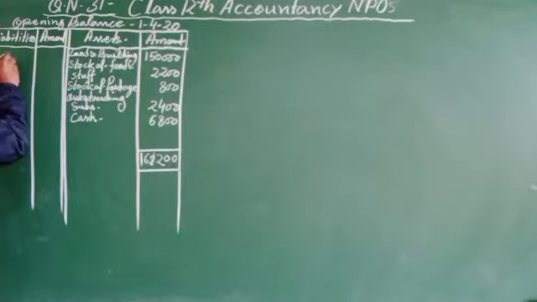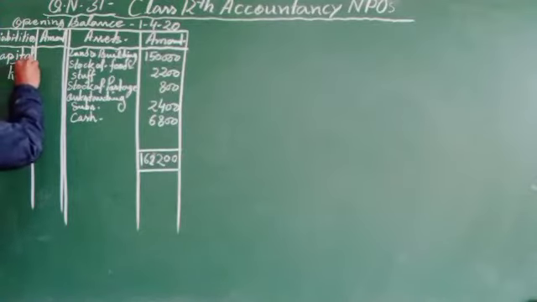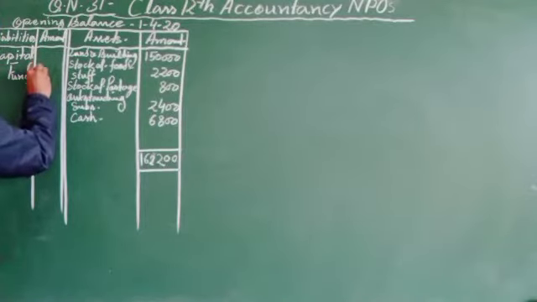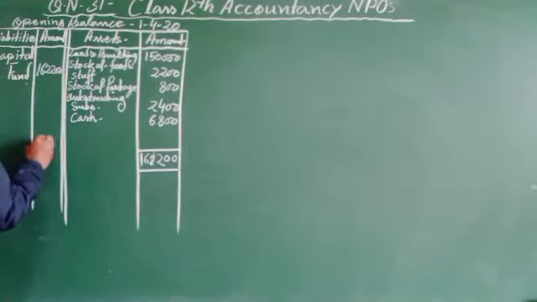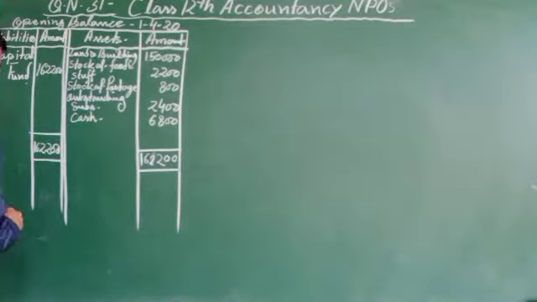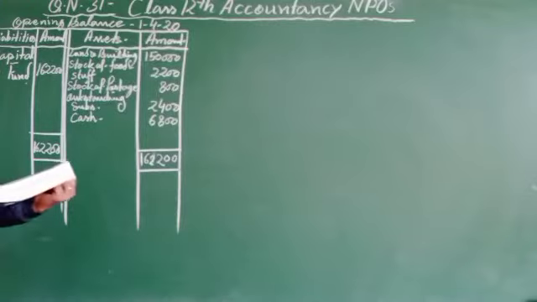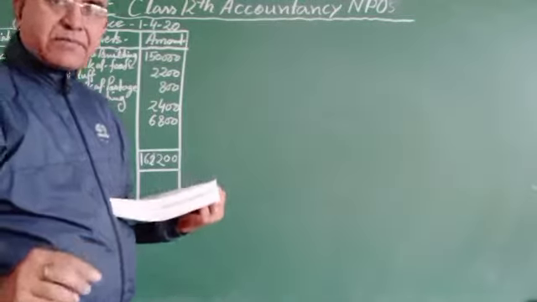That is the capital fund, 1,62,200. This one is the capital fund. Then after that, we have to prepare the current balance sheet.